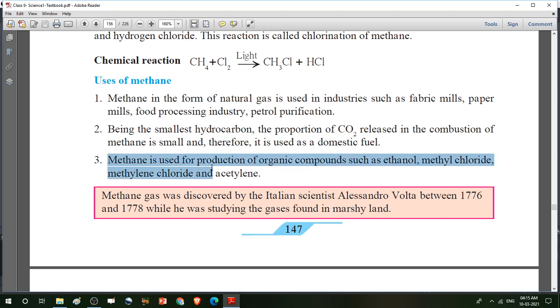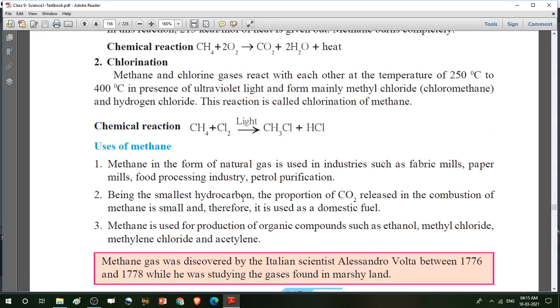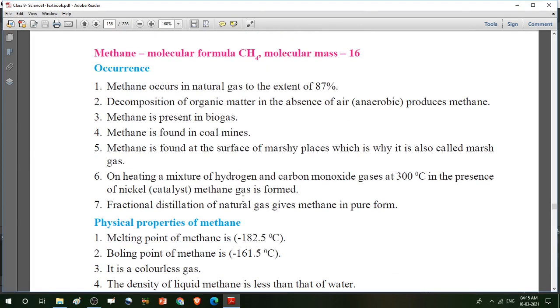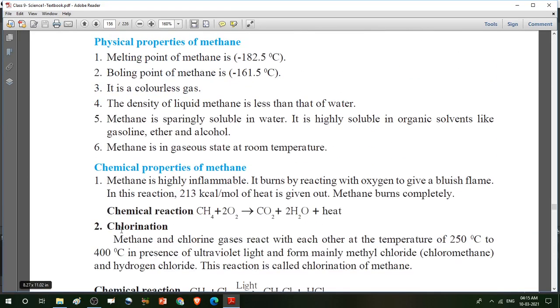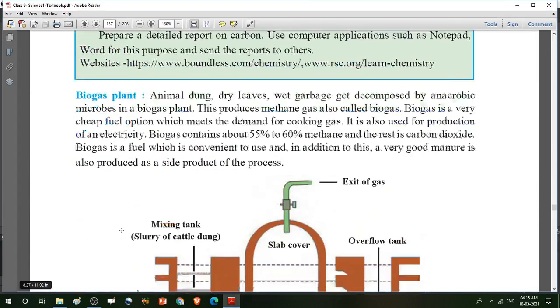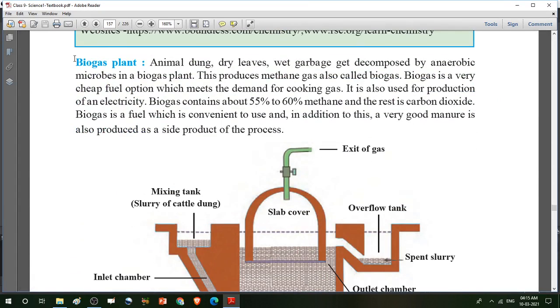Methane is used for production of organic compounds such as ethanol, methyl chloride, methylene chloride, and acetylene also. So this is a very important question for exams. So write down these points: occurrence, physical property of methane, chemical property of methane, and uses. Then let's move on to the next heading, biogas plant.